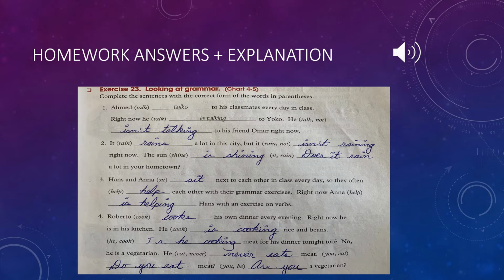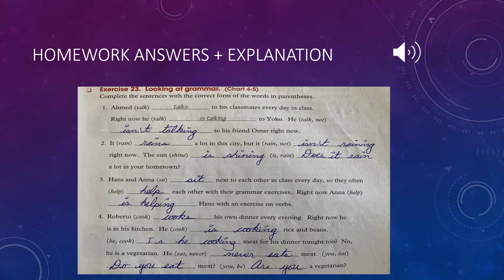Since we have the word not, we can immediately identify that we change the sentence to a negative sentence because, as previously explained in my previous video, every single time we add the word not, it changes an affirmative sentence into a negative sentence. Since it isn't raining right now, we can identify that the sun is shining right now, which is also a present progressive tense. Therefore, shine becomes is shining.